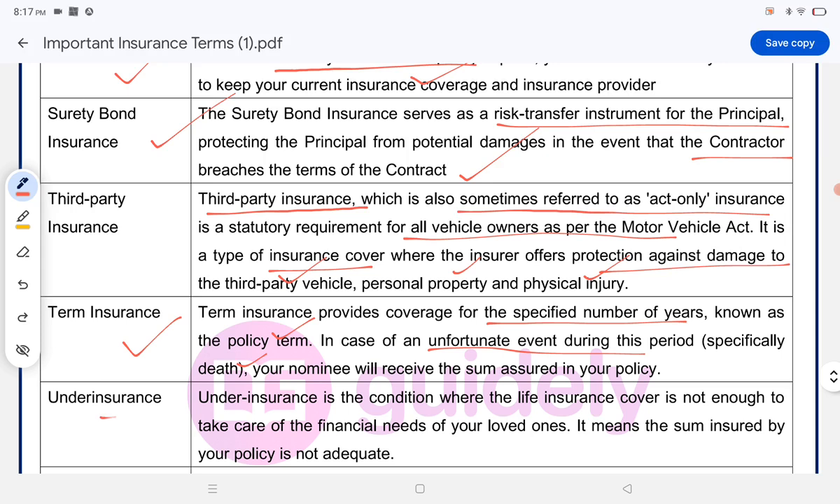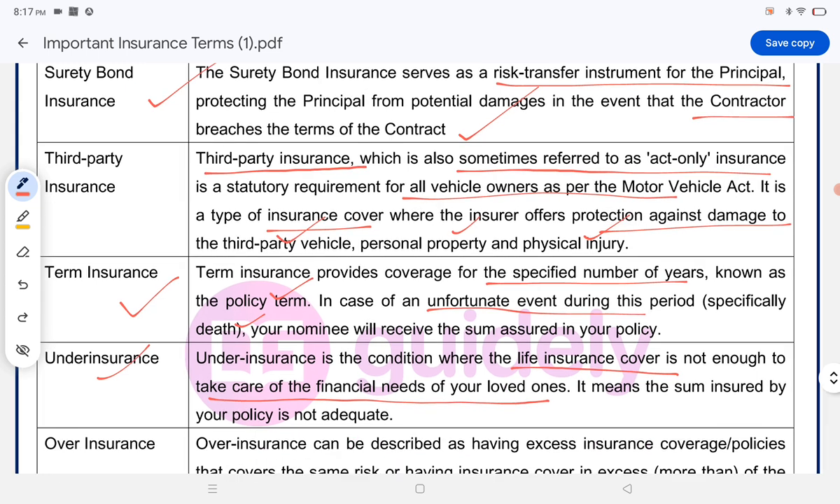Under insurance. Under insurance is the condition where the life insurance cover is not enough to take care of the financial needs of your loved ones. It means the sum insured by your policy is not adequate.